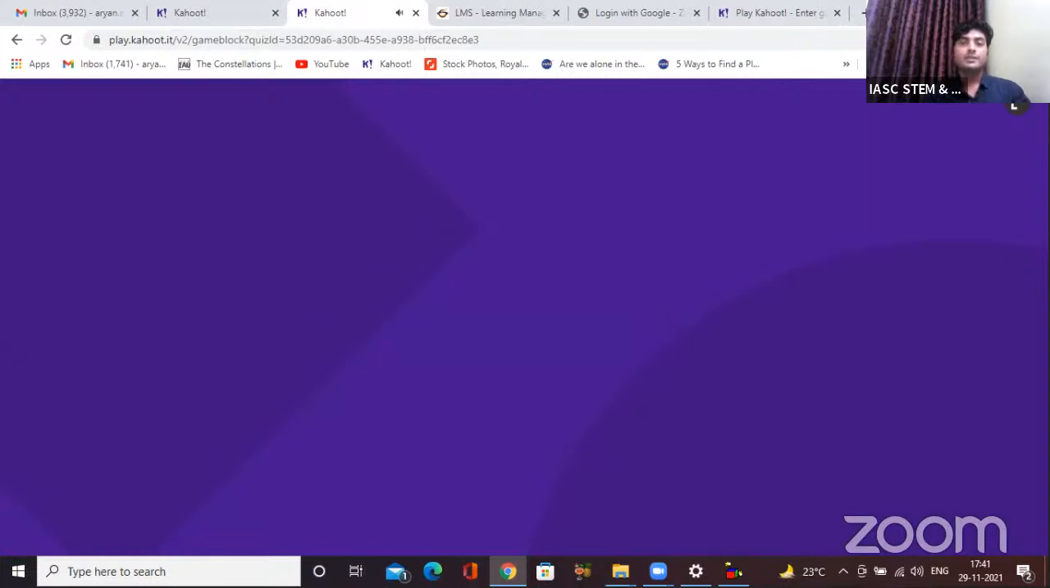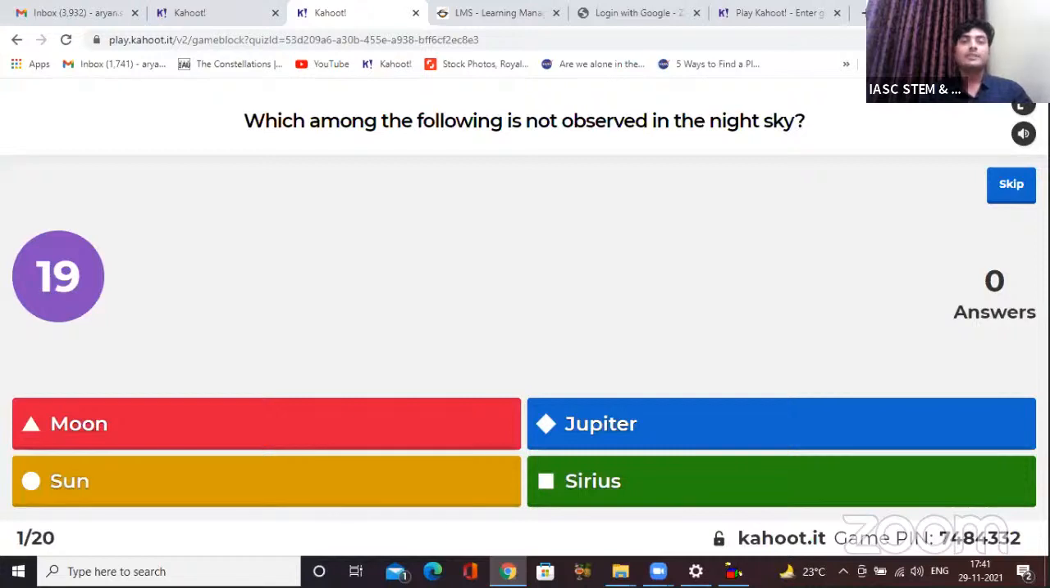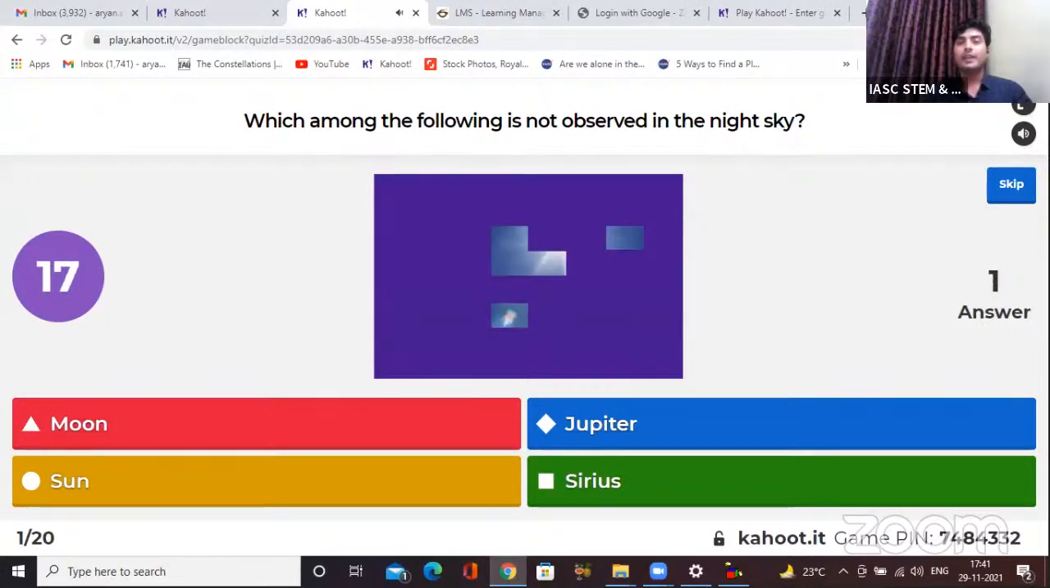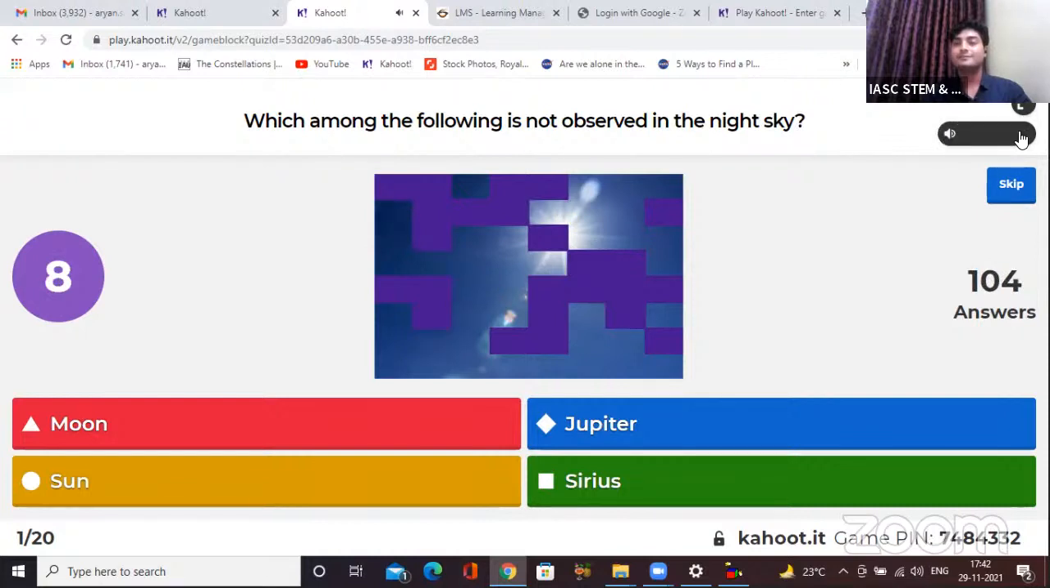The first question is coming on the screen. Here we go. Which among the following is not observed in the night sky? Your options are option red moon, option blue Jupiter, option yellow sun, and option green Sirius.